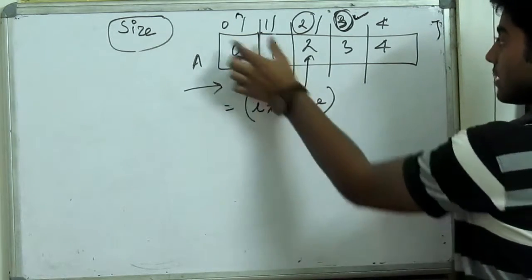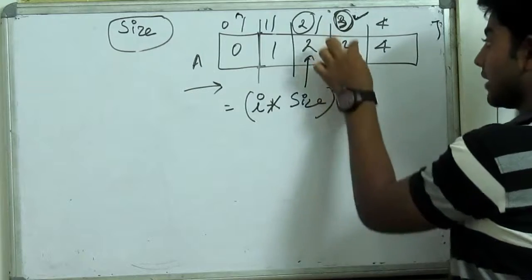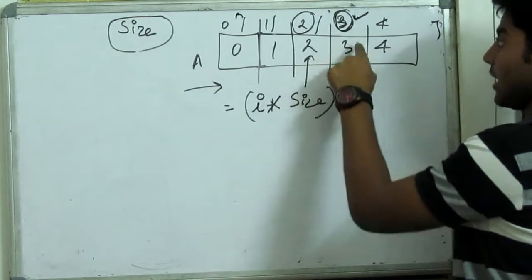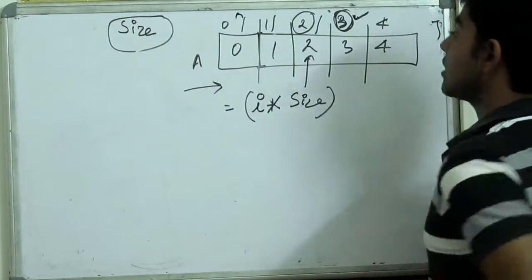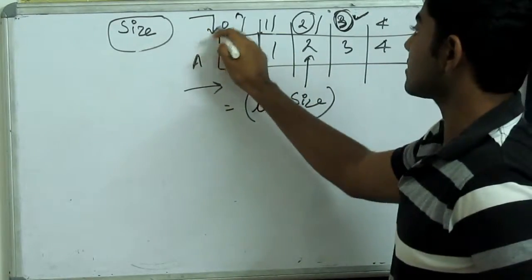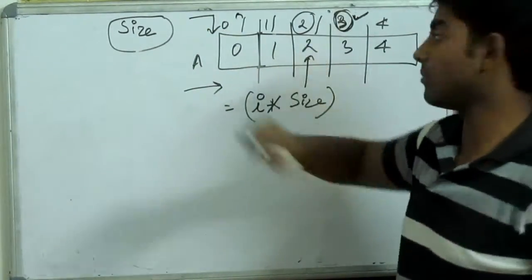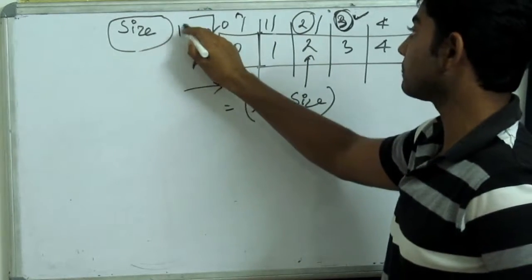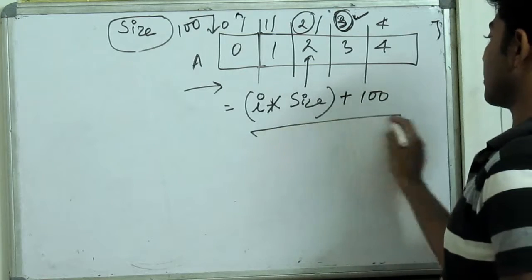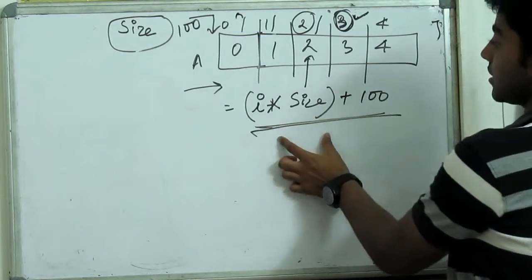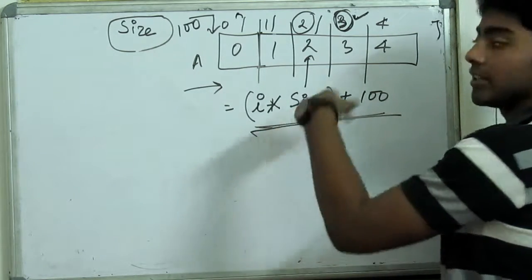I into size, I will directly jump into this element with index 3. Here I is equal to 3. Now if my array is starting from address 100 in the main memory, then I will have to add it. So this is the way we can represent our one-dimensional array in the memory.